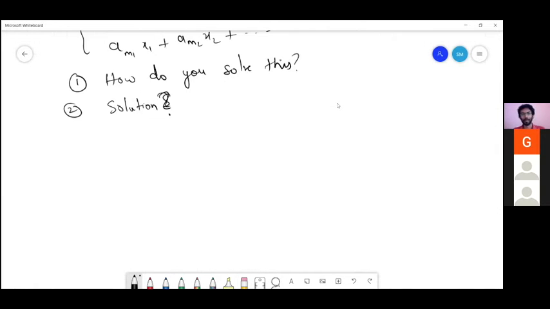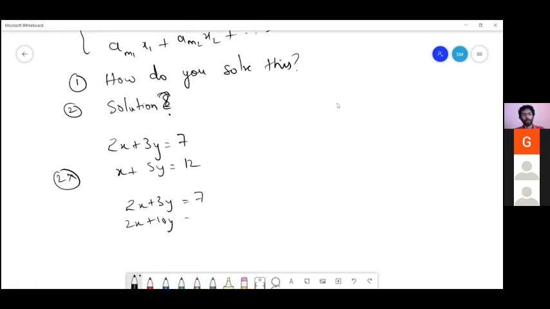So I have 2 equations like this: 2x plus 3y is equal to 7, and x plus 5y is equal to 12. Sunil was mentioning that the first step you would do to solve this is multiply the second equation by 2, right? And you would get 2x plus 3y is equal to 7, and 2x plus 10y is equal to 24.